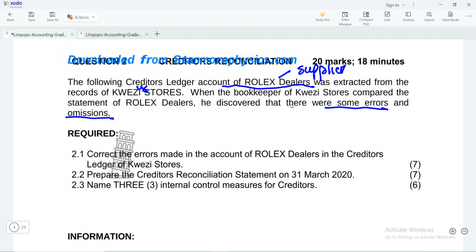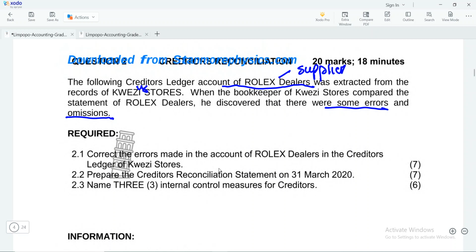Like I gave you an example: if we receive the statement on the 25th, and the transaction takes place a day after, the supplier will not be aware of that information. Hence, when we look at the statement, we will not see the transaction that happened after the statement was issued.